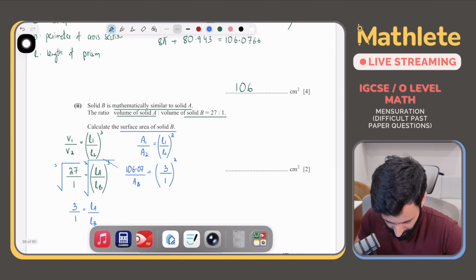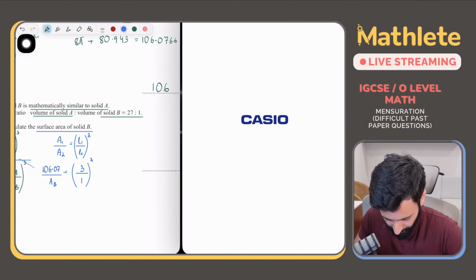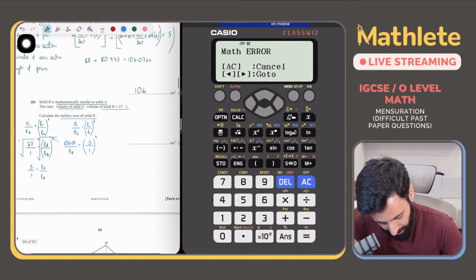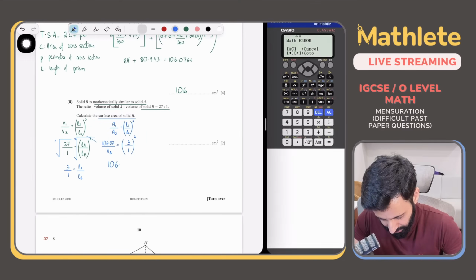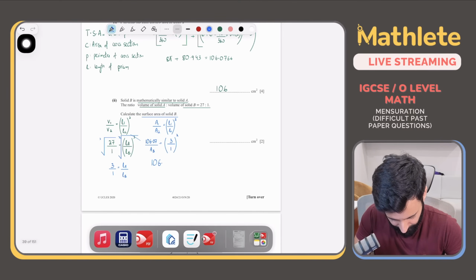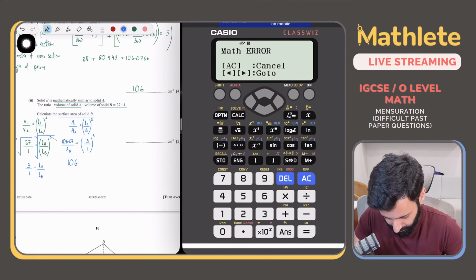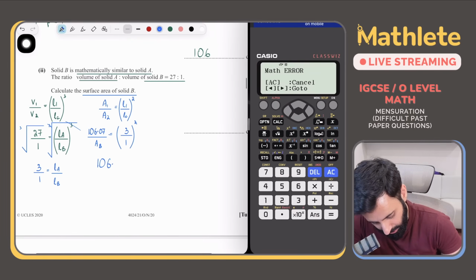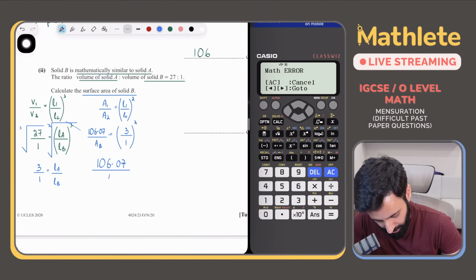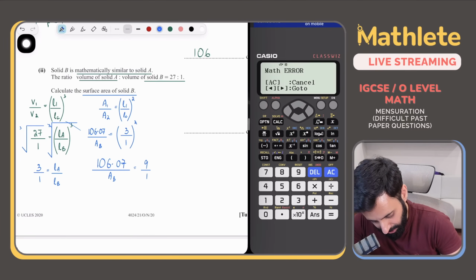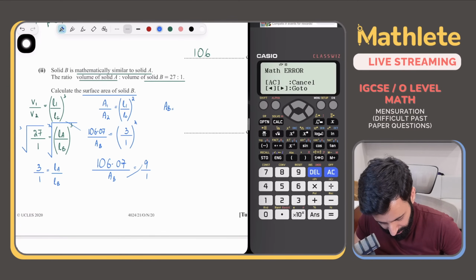ठीक है, कैसे करेंगे? Pay attention. So एक काम करो, इसको expand कर लो यहाँ पे. So you will get 106.07 divided by the area of solid B is equal to 9:1, which means the area of solid B will be equal to your answer. Okay, the area of solid A divided by 9.